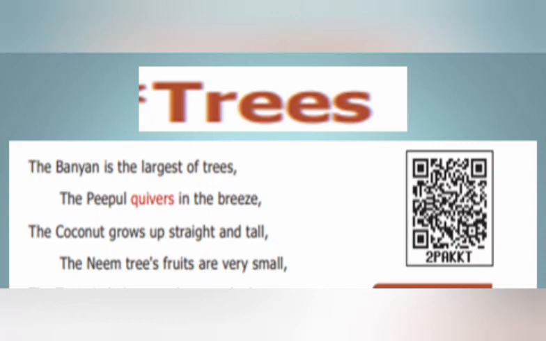Okay, children. Again, I am going to read it out. First 4 lines. Listen carefully. The banyan is the largest of trees. The pupil quivers in the breeze. The coconut grows up straight and tall. The neem tree's fruits are very small.